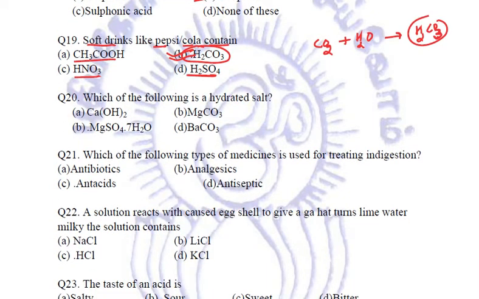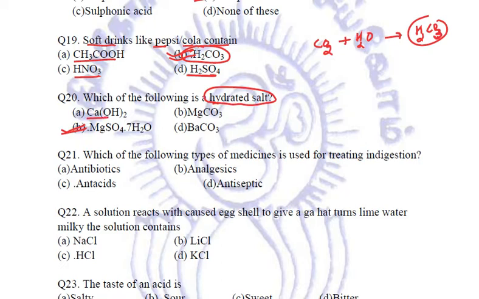Next, which of the following is a hydrated salt? What is a hydrated salt? The salt which contains water of crystallization. So among these, only this B option, MgSO4.7H2O, that is magnesium sulfate heptahydrate, is a hydrated salt.